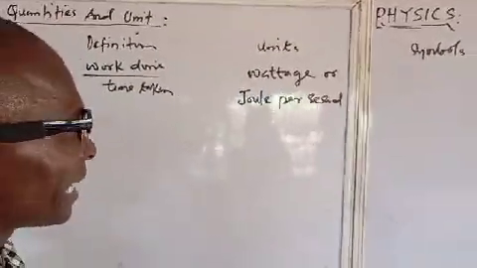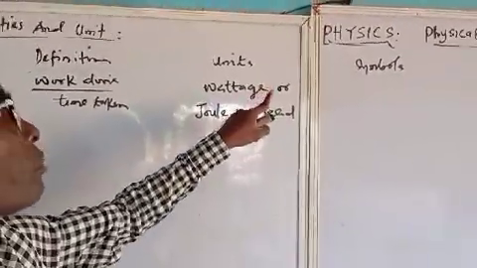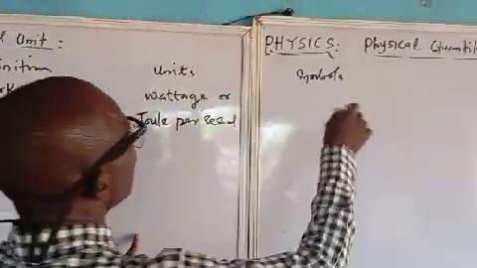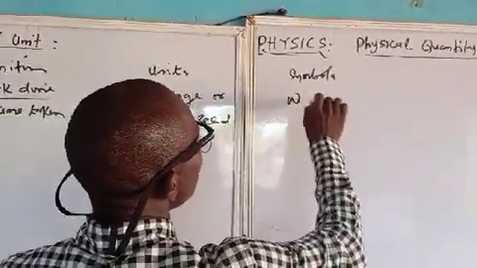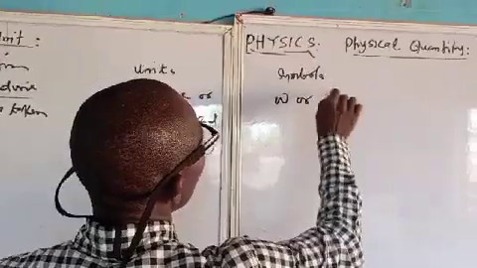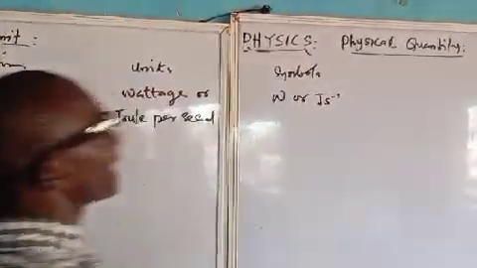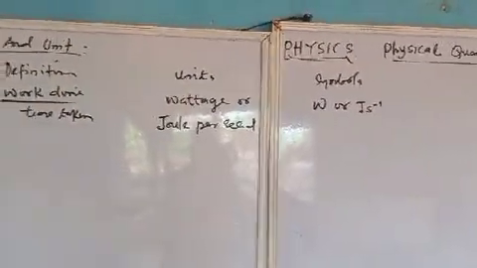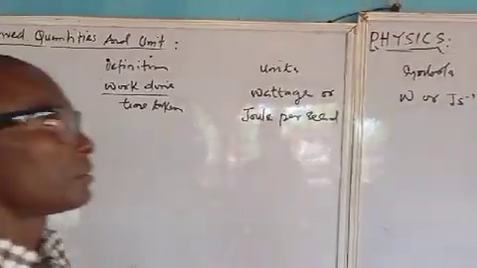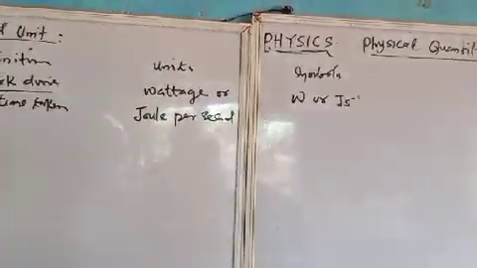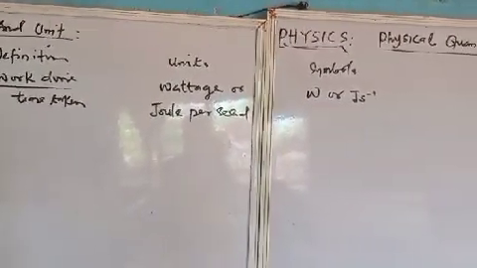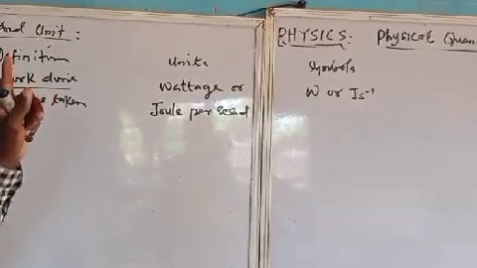Now, another thing again, listen. We talk about work done, joule per second. Now I can say watt, or joule per second. I can write it like this. And if I want to look at the full meaning of joule, we have discussed it in our previous listing.